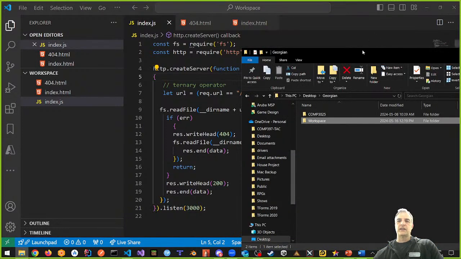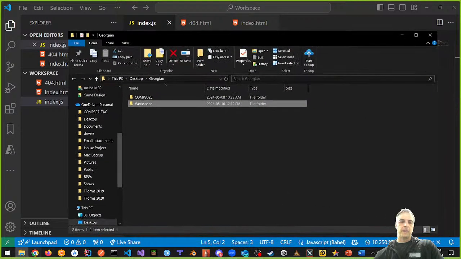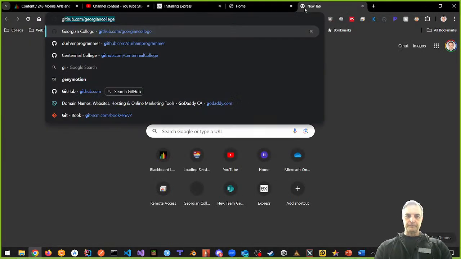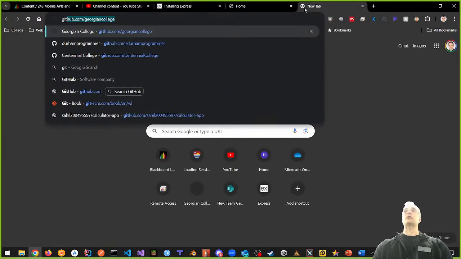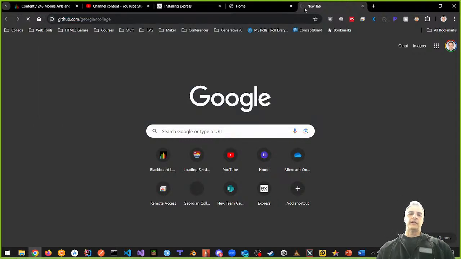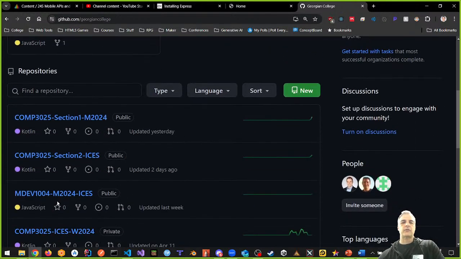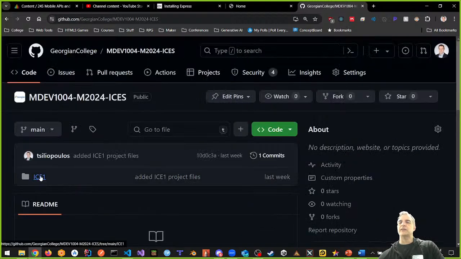So last week, what we had was online. I'm just going to go online here. If I go to GitHub, here's GitHub from last week. I did this with a Mac. This week I'm doing it all with PC. And you can see there's no difference, right? But here's Georgian College. And last week we had a project here, MDEV1004, M2024 means summer 2024, ICEs. We only have one ICE from last week. It's this one, ICE 1, okay?